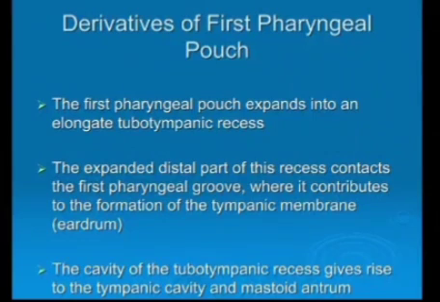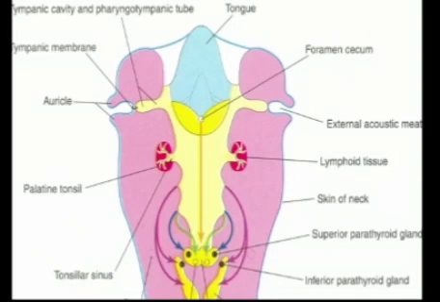The expanded distal part of this recess contacts the first pharyngeal groove, where it contributes to the formation of the tympanic membrane, the eardrum. The cavity of the tubotympanic recess gave rise to the tympanic cavity and mastoid antrum, while the remaining ventral part becomes the auditory tube.